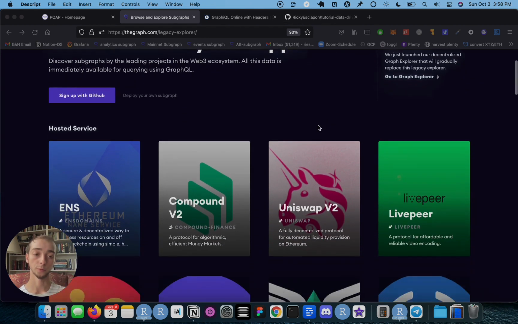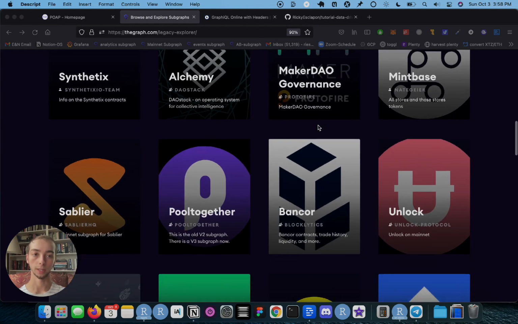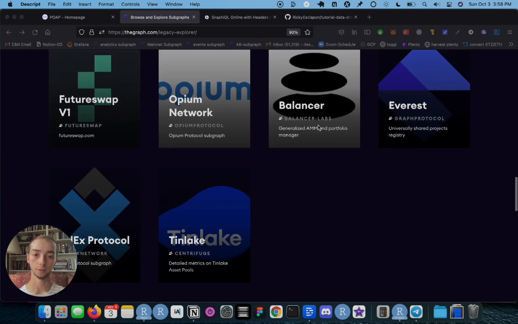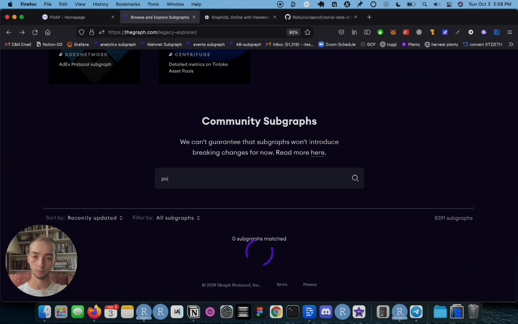So now scrolling through their website, you can see that we have a lot of different applications that we could interact with and extract data out of. I'm actually going to go down here to the community subgraph section, and I'm going to search for POAP.